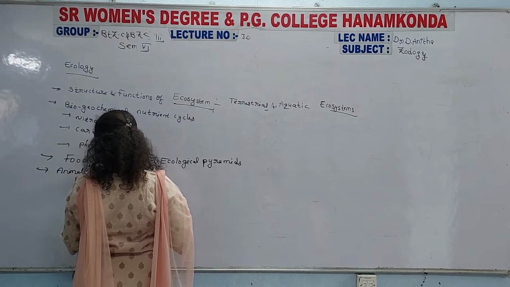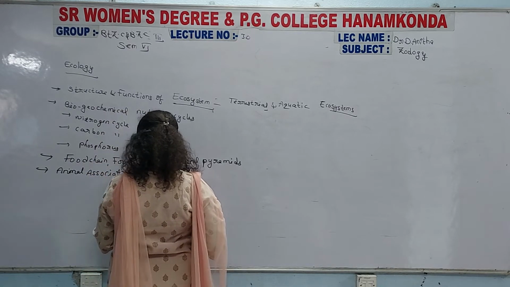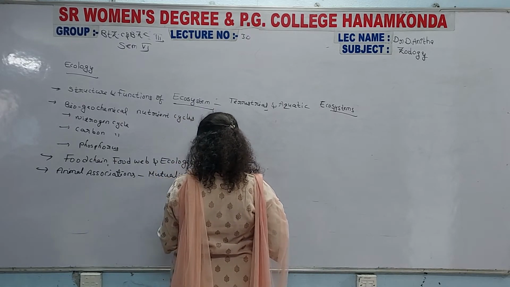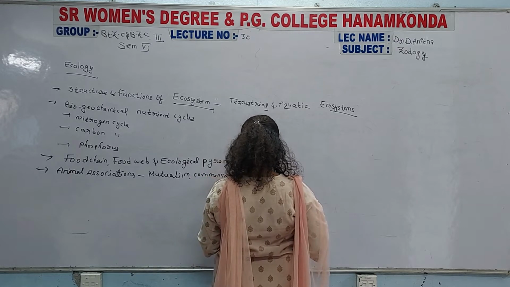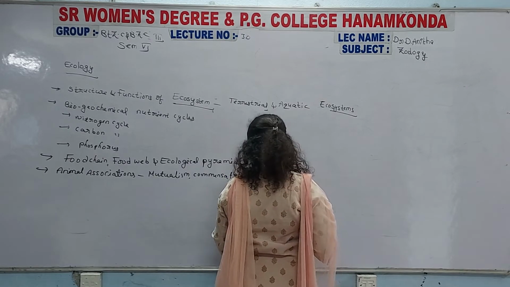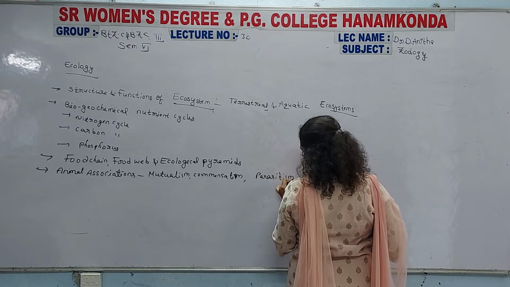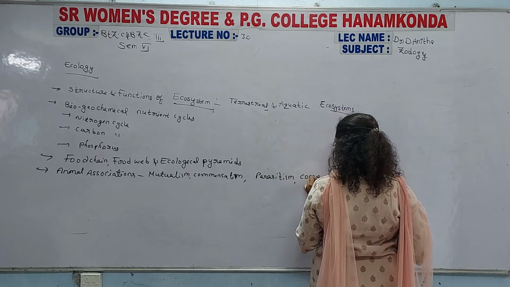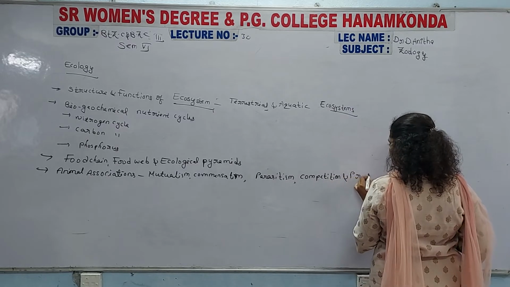Then animal associations: mutualism, commensalism, parasitism, competition, and predation.